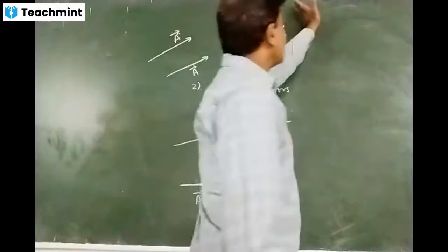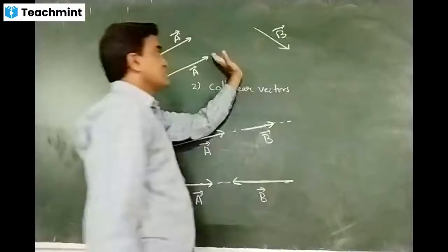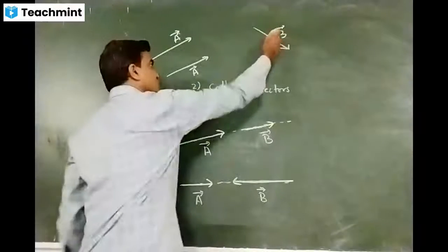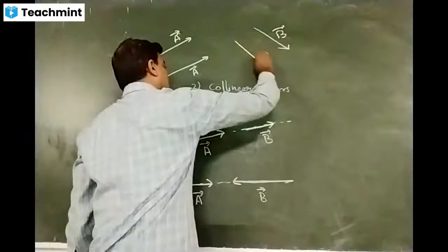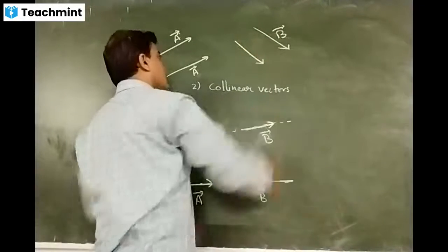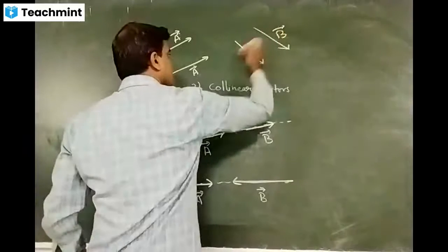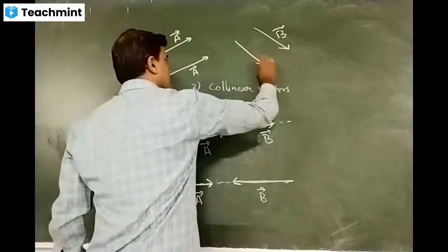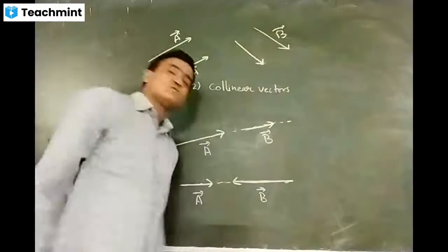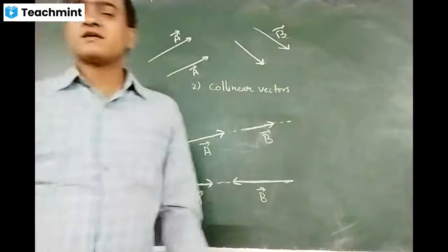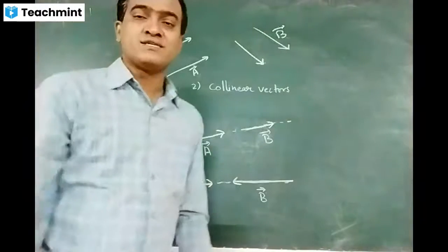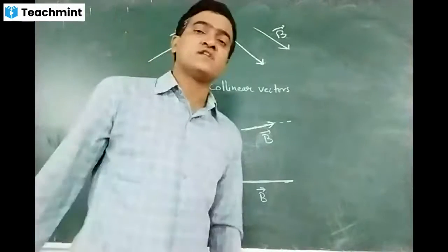Either you can move it towards the right side or towards the left side. So let me move this vector B like this. Now I have moved this vector parallel to itself. Very, very important, note it down. A vector can be slid parallel to itself without changing its direction.